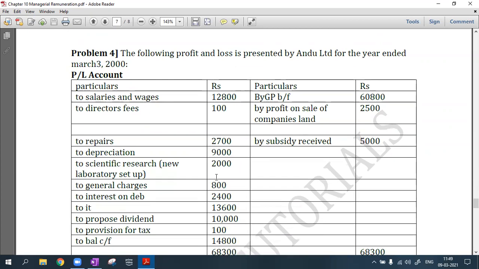Ma'am, all the other directors except the managing director, since total is allowed to be 11%, so all the remaining together can get up to 6%. Isn't that right? No, no, no, no. Absolutely wrong. If I'm having only one MD in my company, okay, just a minute.